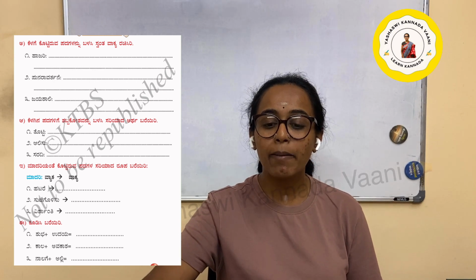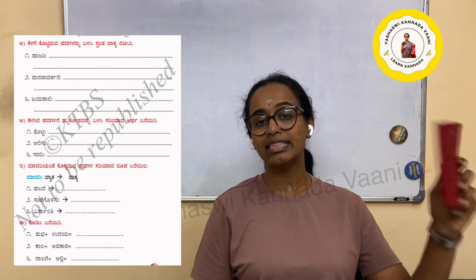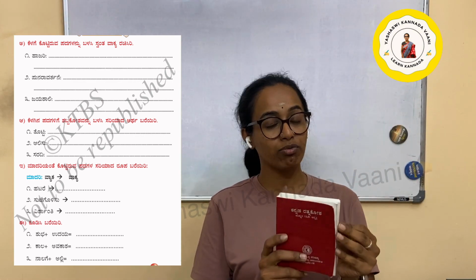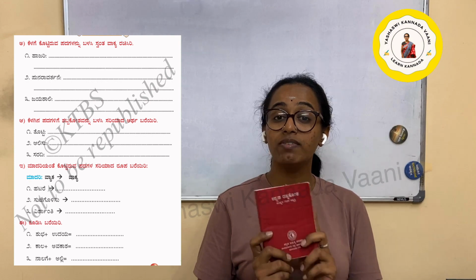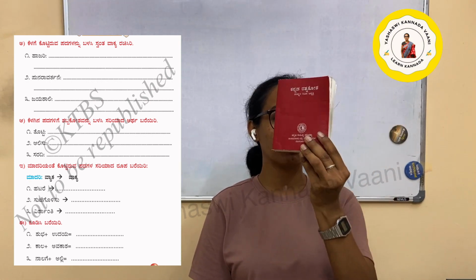Next, ಕೆಳಗಿನ ಪದಗಳಿಗೆ ಶಬ್ದಕೋಶವನ್ನು ಬಳಸಿ ಸರಿಯಾದ ಅರ್ಥ ಬರೆಯಿರಿ. ಶಬ್ದಕೋಶ ಅಂದ್ರೆ this book. I have already shown this book in many of the videos. This is called Kannada Ratnakosha, which is already available in Sapna Book House, and you can directly go to the store and buy, or you can buy online.